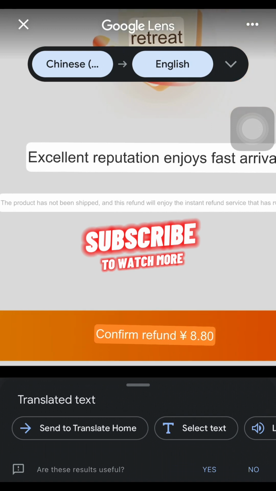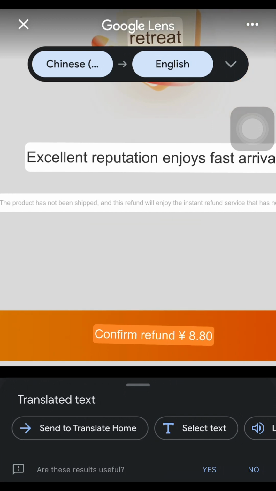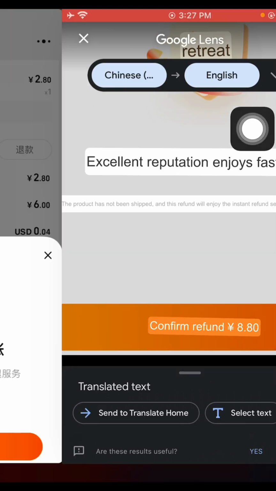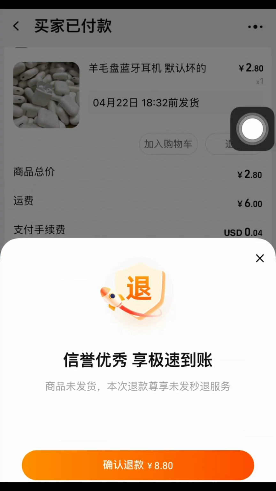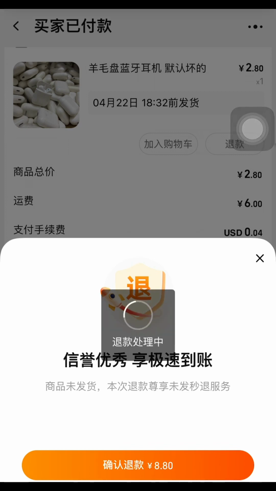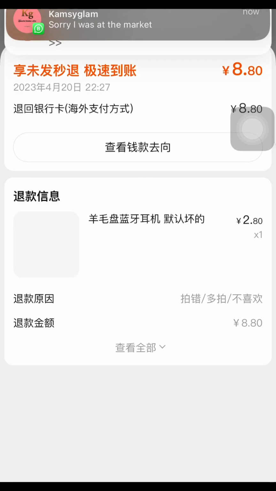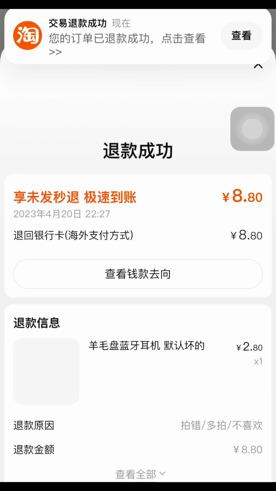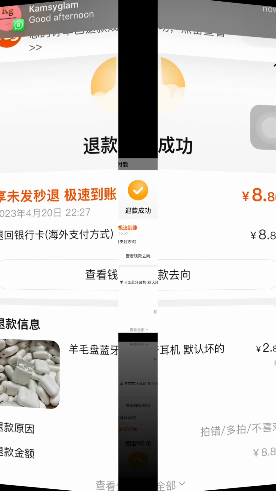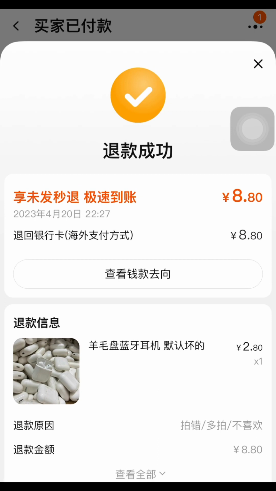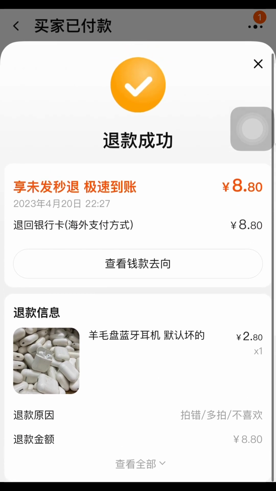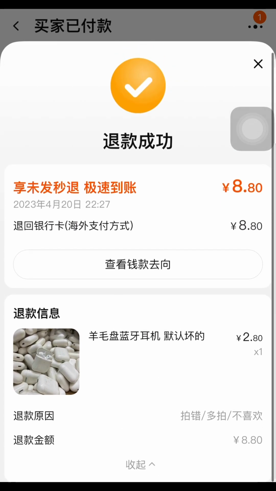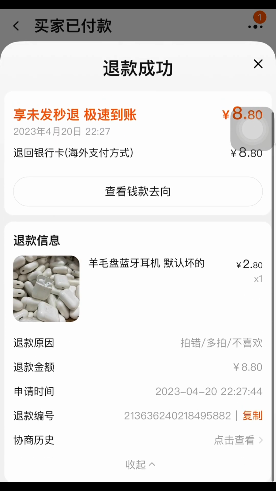So now this is where you are going to be clicking confirm refund. So let's quickly go back now and click on this here to confirm our refund. The total amount is 8.80 yuan. So I click on this here, and clicking on it will take you to this page, right? You can see that this has already been marked, and this is another breakdown of this order. You can see that we have everything here.